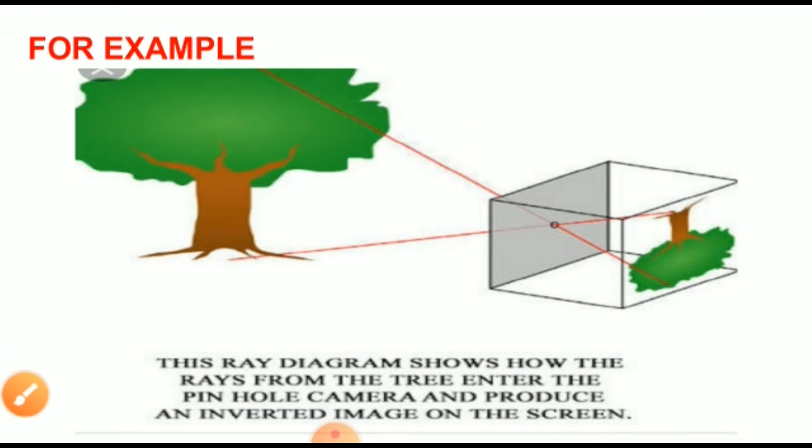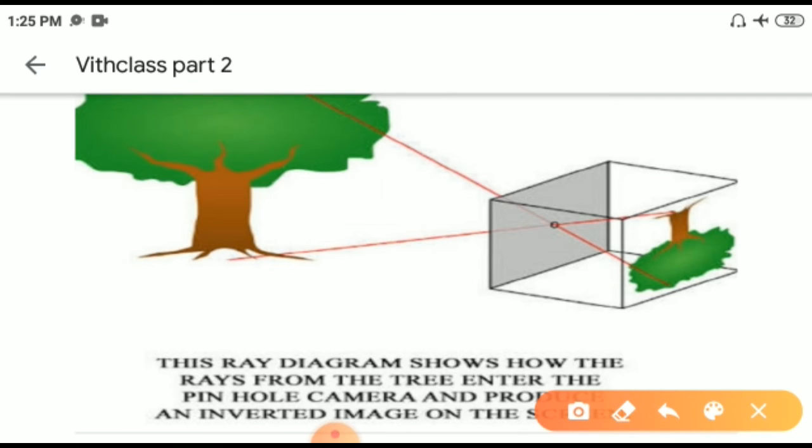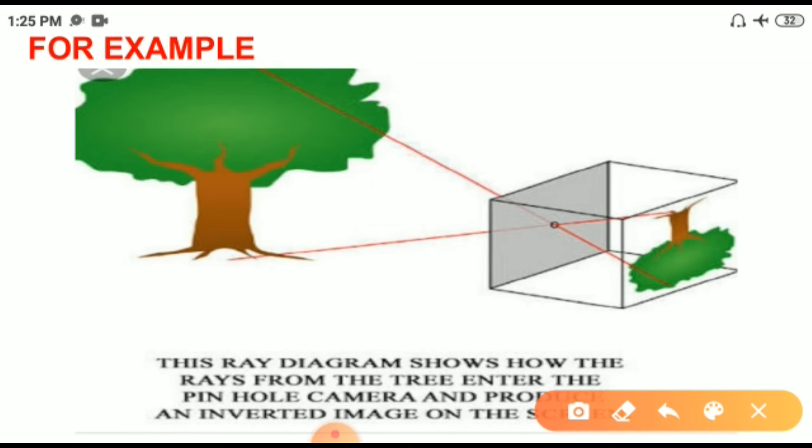See this image, and this is another example of the pinhole camera. Before, we discussed two important factors. The first is that the greater the distance between the screen and the hole, the larger the image, and the larger the image, the fainter it is. The greater the distance between the object and the hole, the smaller the image. Here the inverted image is formed. So this is the pinhole camera.